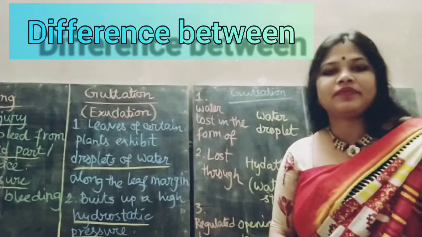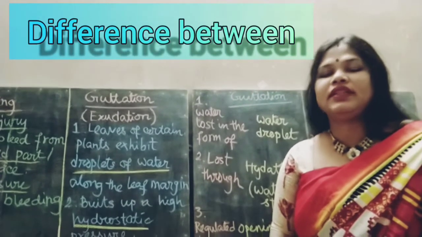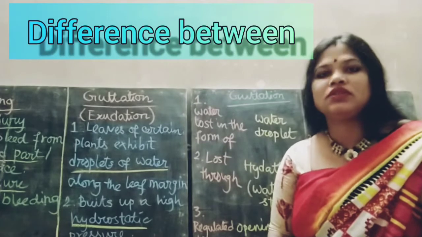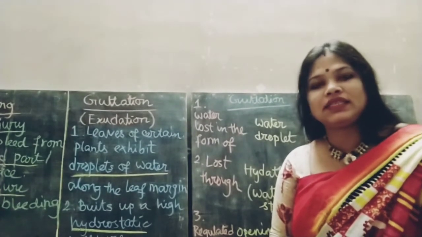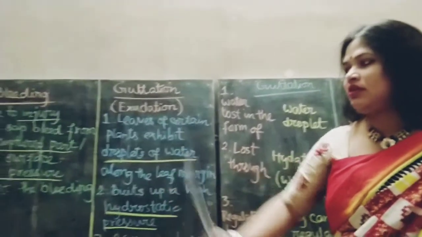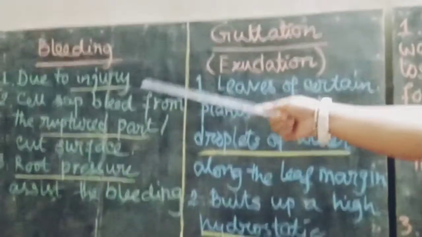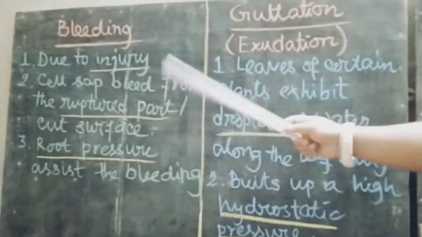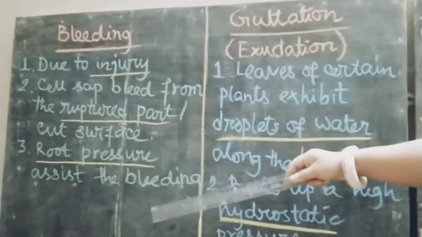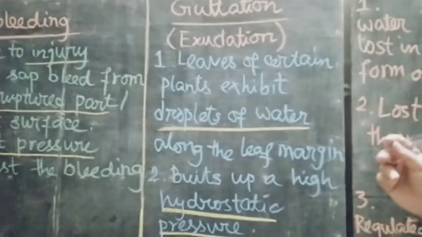First is bleeding. When the plant part gets injured, then the cell sap comes out from the ruptured surface or the cut part of the plant, and that is assisted by the root pressure. Now look at the board. So bleeding is caused due to injury. When there is injury, then cell sap bleeds out from the ruptured part or the cut surface, and this root pressure assists the bleeding.